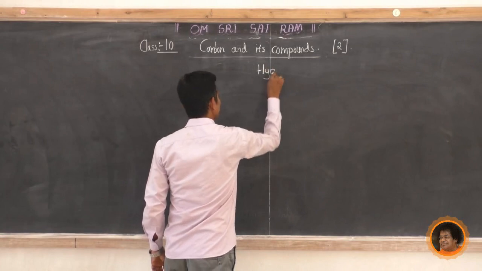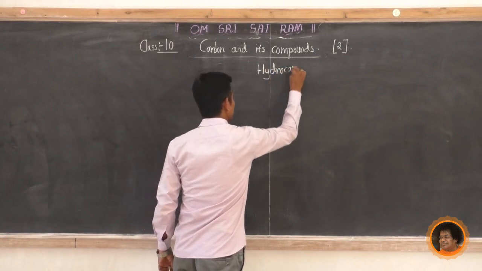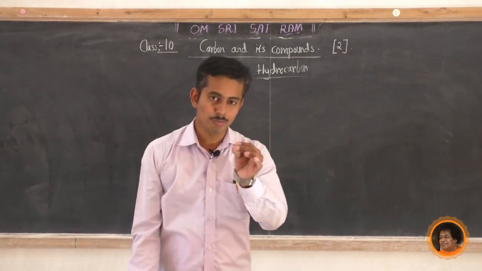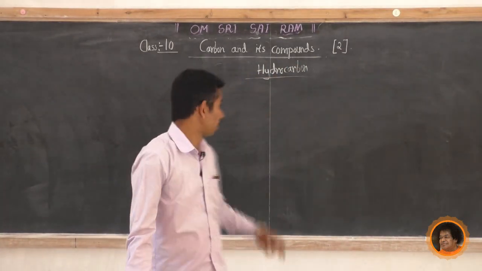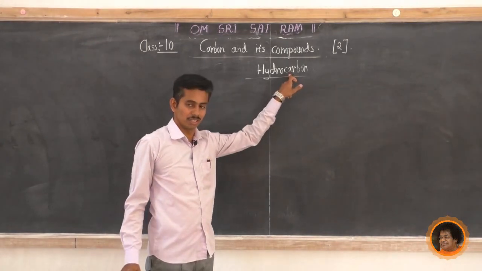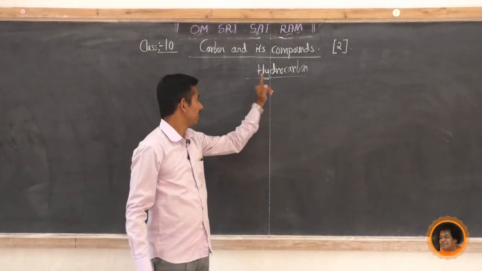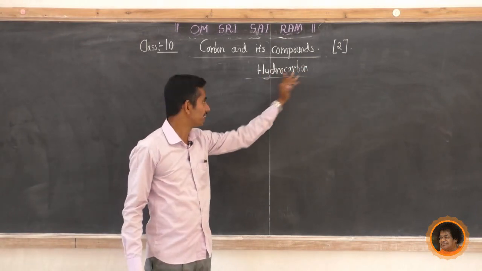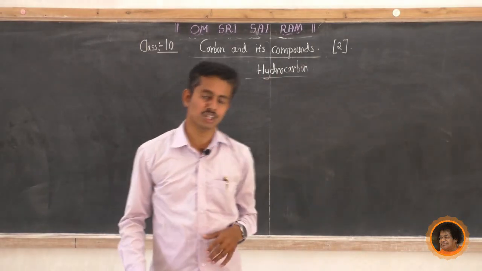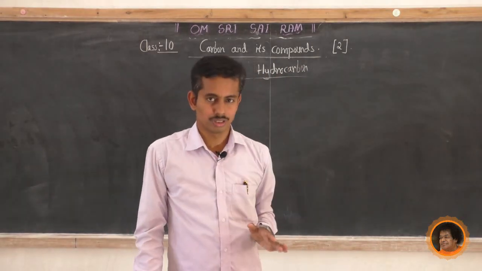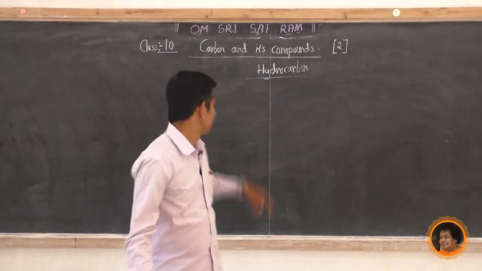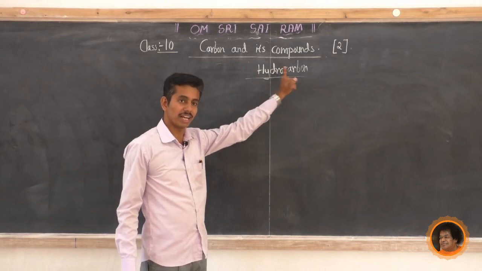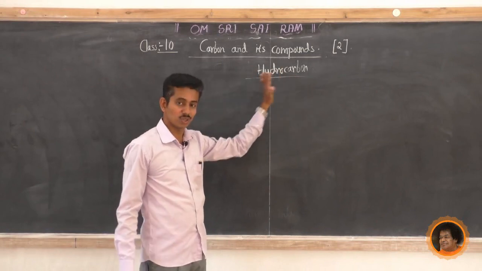Hydrocarbon. The name suggests it. What do you mean by hydrocarbon? It is also a compound of carbon because it contains carbon. Not only carbon, it is not an element. Hydrocarbon is a compound of hydrogen and carbon. Very simple. What is the definition of hydrocarbon? Hydrocarbon is a compound because it is made of hydrogen and carbon. Hydro means hydrogen, and carbon. Therefore it is called hydrocarbon.